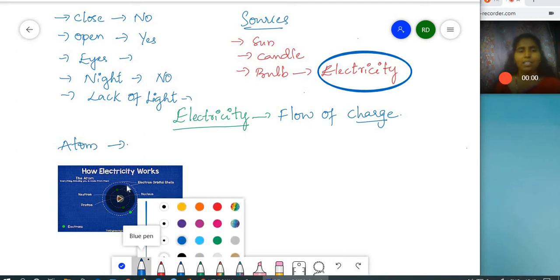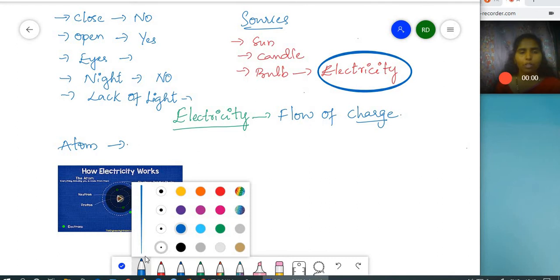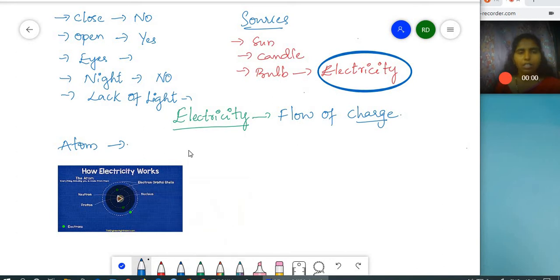Now these electrons and protons are nothing but the charges. Charge in the sense it can be either electron or proton.